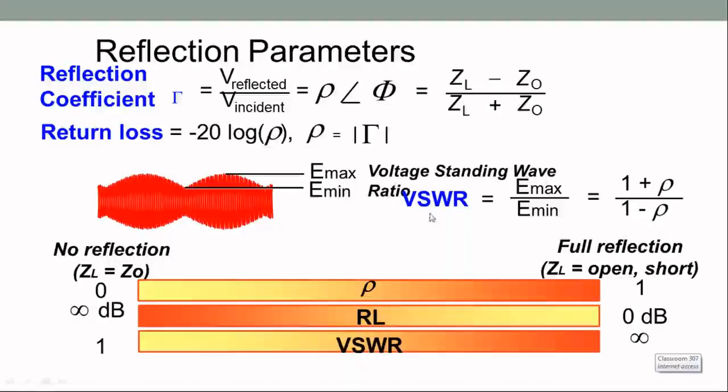And here one thing is very important, that is the VSWR, voltage standing wave ratio. This red color diagram is nothing but waves superimposed on each other, and they are called standing waves. This typically happens in a piece of transmission line.